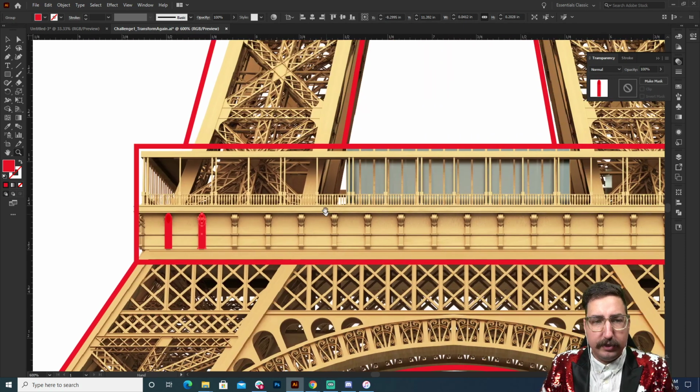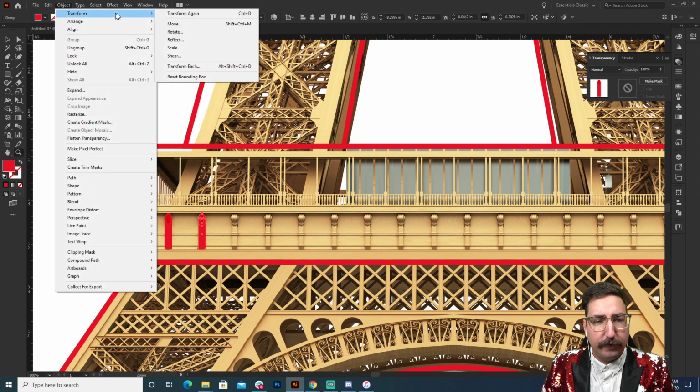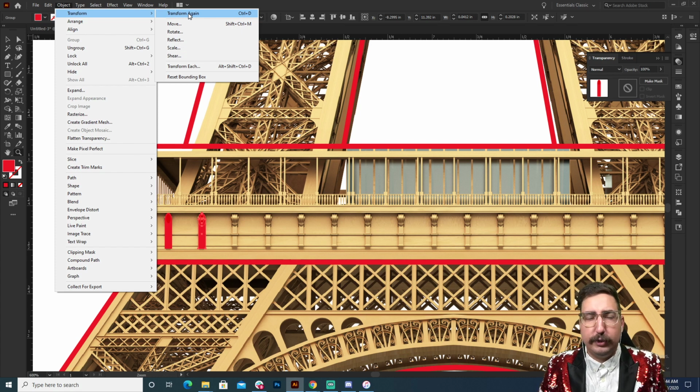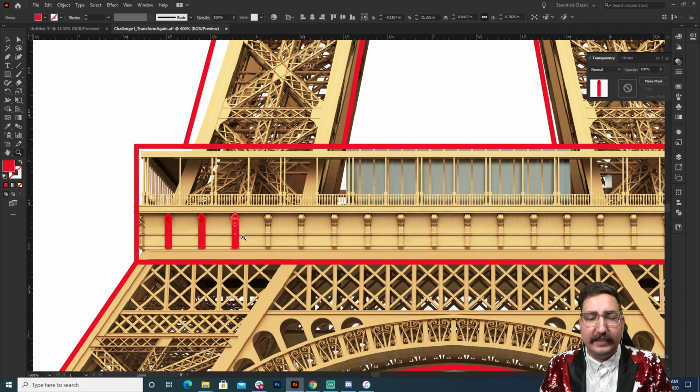And now what we can do is go up here to Object, Transform, and Transform Again. What Transform Again does is it tells Illustrator, hey, you know that thing that we just did? I want you to do that one more time. Because we moved it holding Shift and held Option or Alt to create a copy, when we click Transform Again, it's going to do that exactly again.